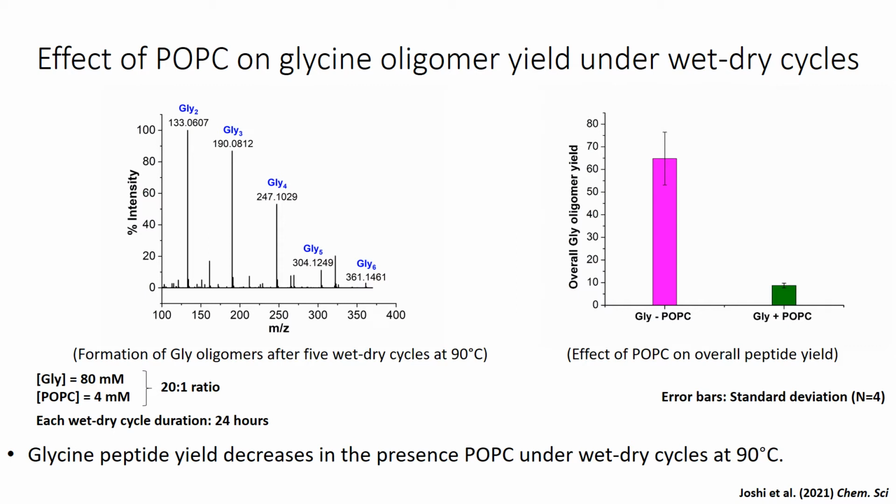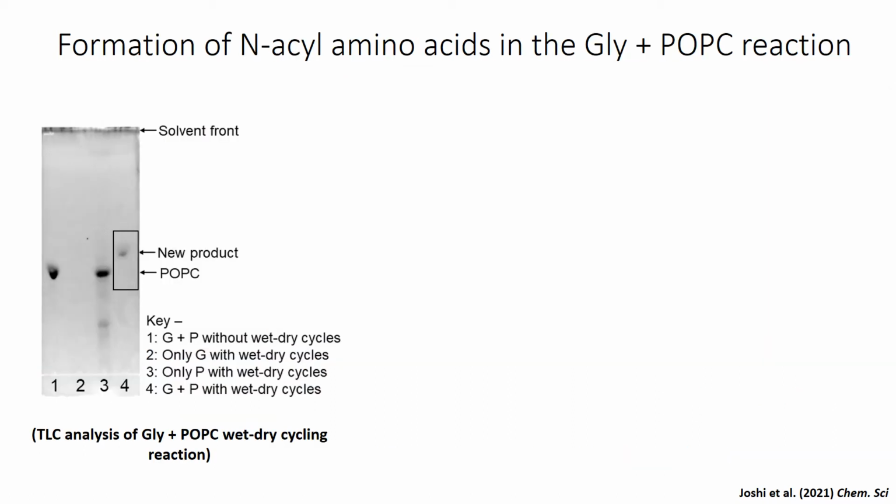A preferential utilization of glycine for this cross reaction would render less glycine molecules available for oligomerization, thereby decreasing the overall oligomer yield.